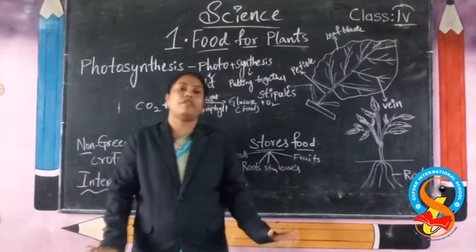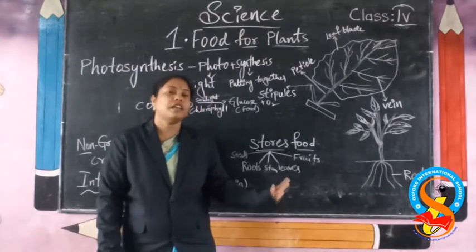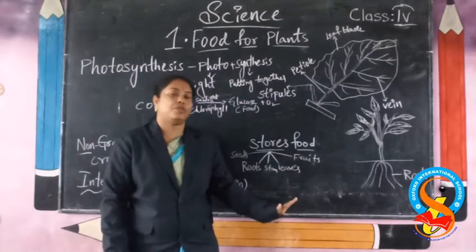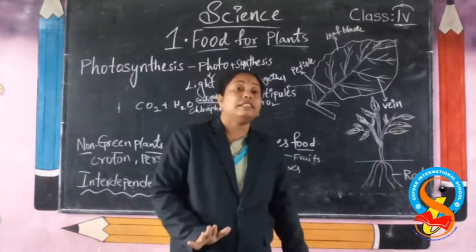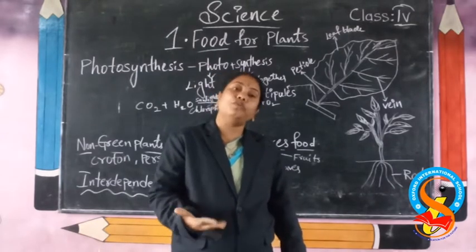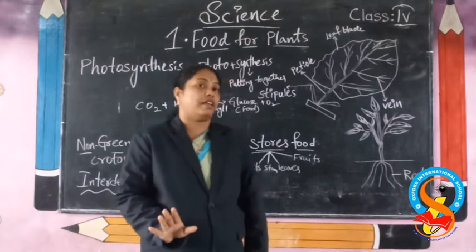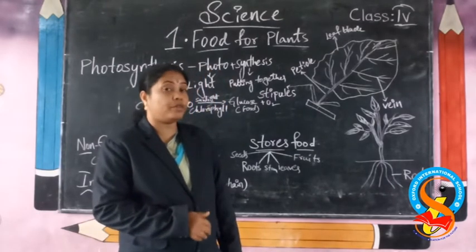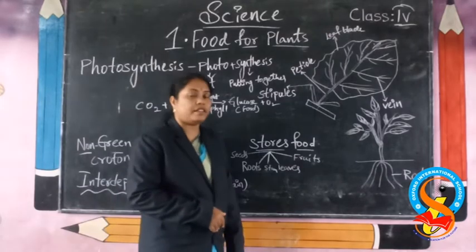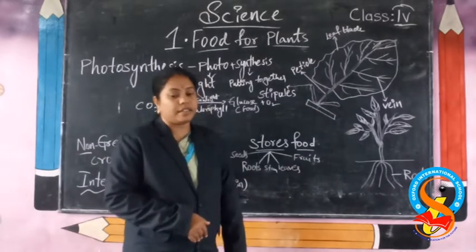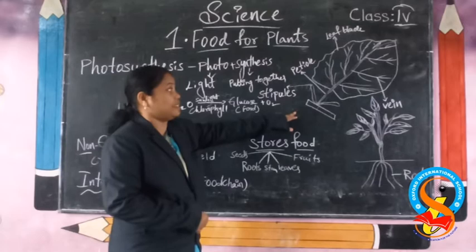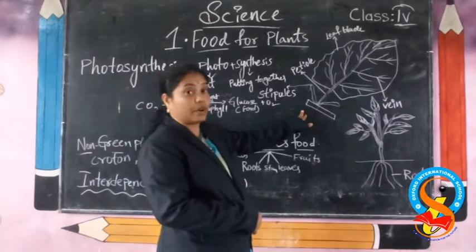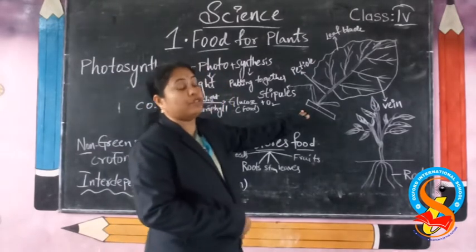They do not move from one place to another. We all know that plants do not move from one place to another, but they prepare their own food in their own way. How do they prepare it? Yes, I'll explain it deeply. See here, through leaves they prepare their food.